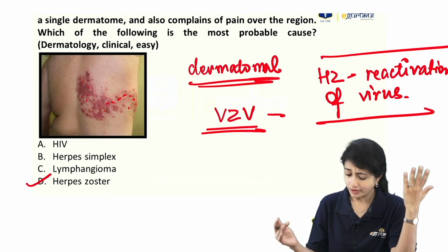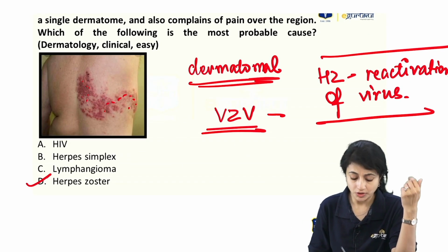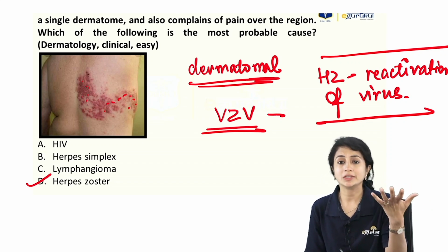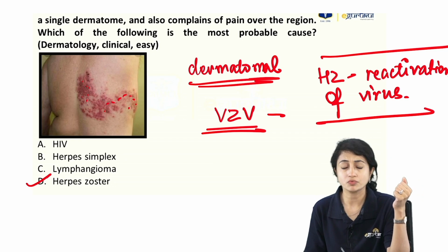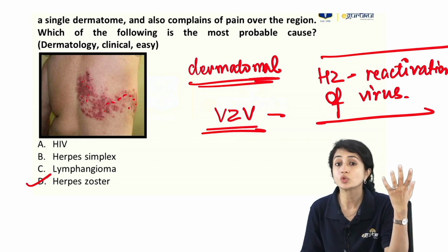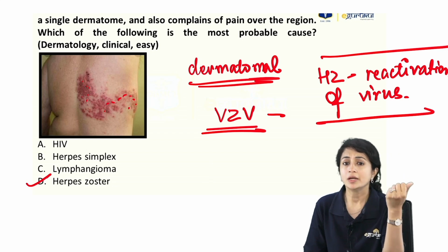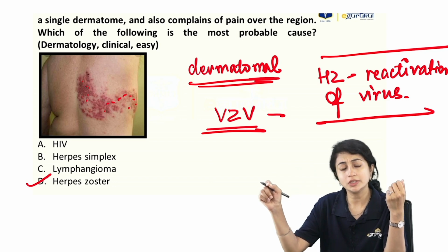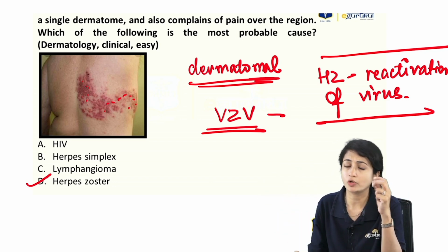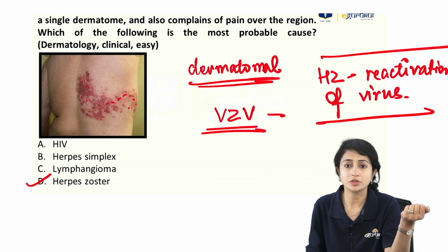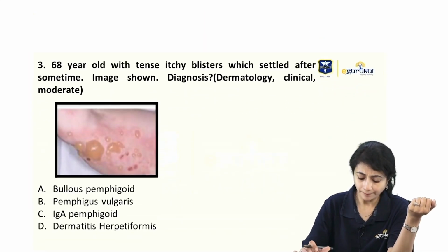Right? HIV, again, no specific skin lesions. Herpes simplex will present with coalescing vesicular lesions, which can be present on different parts of the body, but dermatomal, no. Lymphangioma is not painful. Lymphangioma is an abnormality in the lymphatics, and that leads to small vesicular lesions which are present at a particular area of the body. But they are usually not painful, and they may not be necessarily dermatomal, right?